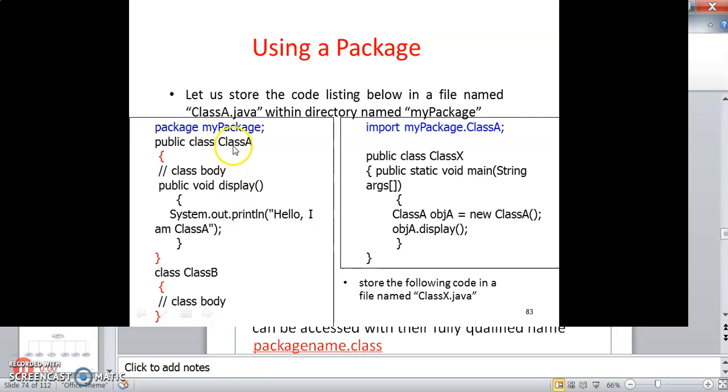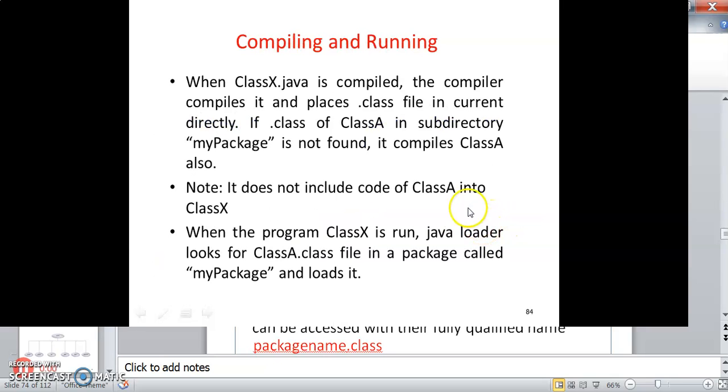So this is classa.java that contains the display function, hello I am class A, and class B is also contained within it. Then in the next program, classx.java, I will import mypackage.classA. Class A alone I am importing. Actually two classes are there, but here I am importing only class A. Then inside class X I am creating an object of class A, and then invoking objectA.display. So it will display hello I am class A inside the class X program.